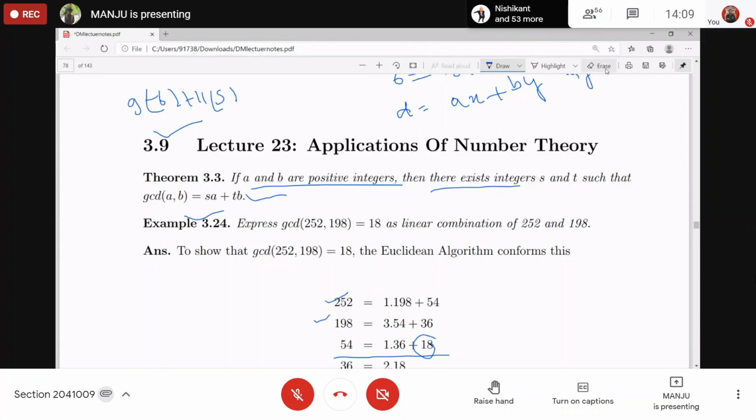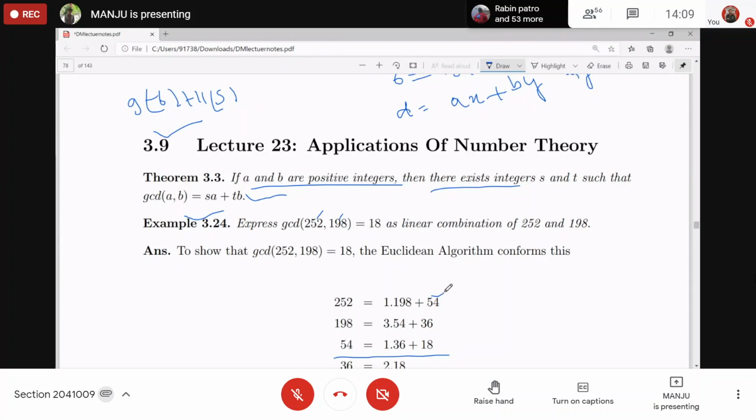How? I'll explain. First you try to find the GCD of 252 and 198. It is given as 18. Can you express this as a linear combination of 252 and 198? First you divide 252 by 198.